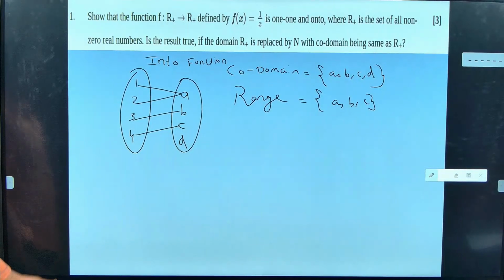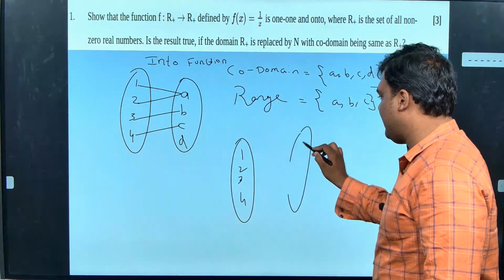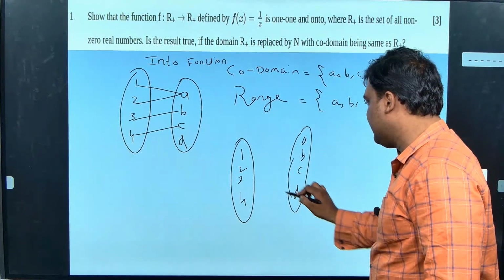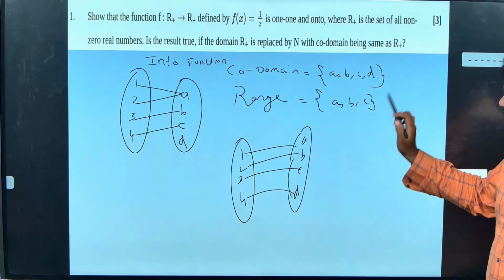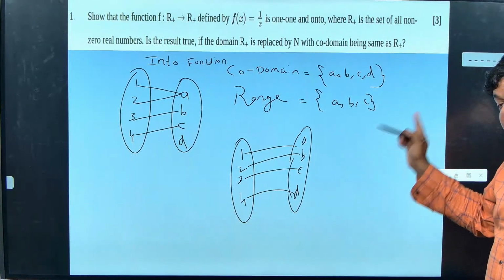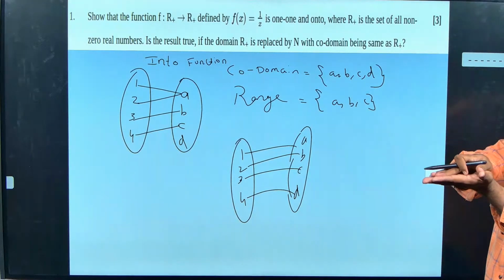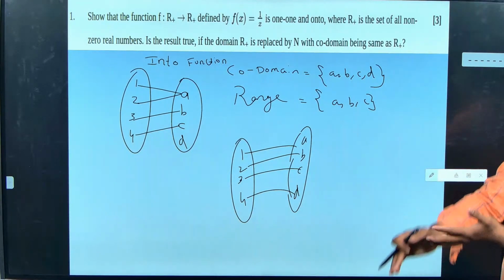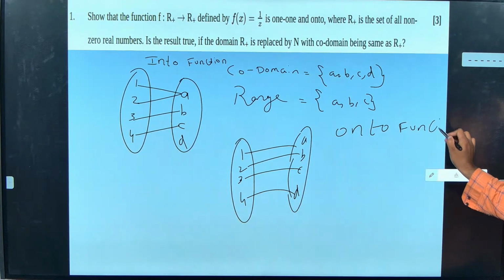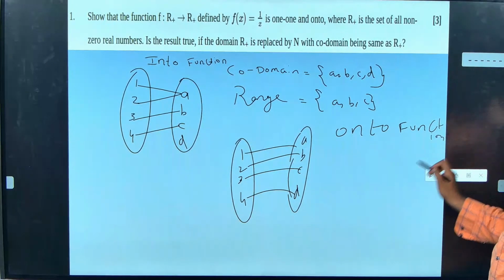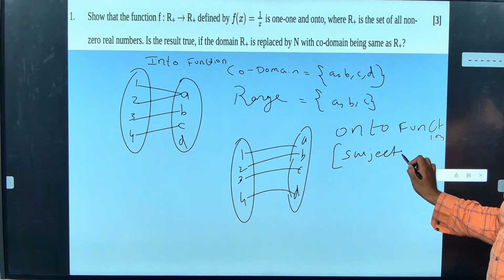Sir, what if both are the same? That is, if I have 1, 2, 3, 4 and I have A, B, C, D, and I map like this. Guys, what is the codomain of this function? A, B, C, D. What is the range of this function? A, B, C, D. So my codomain is on the range, or my range is on the codomain. I am going to call this function an onto function. Guys, are you getting this? Onto function is also known as surjective.